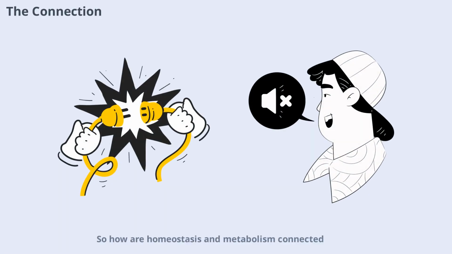How are homeostasis and metabolism connected? The answer lies in the way metabolic processes help maintain balance inside the body. For example, when your blood sugar rises after a meal, metabolic pathways kick in to store excess glucose, bringing your levels back to normal. If you skip a meal, other metabolic processes release stored energy to keep your body running smoothly. In this way, metabolism acts as a tool that supports homeostasis, constantly adjusting to internal and external changes.